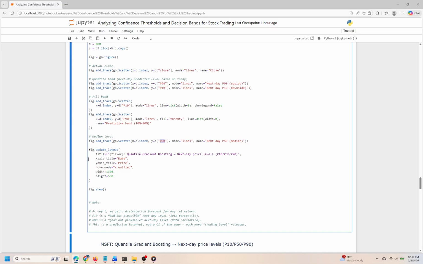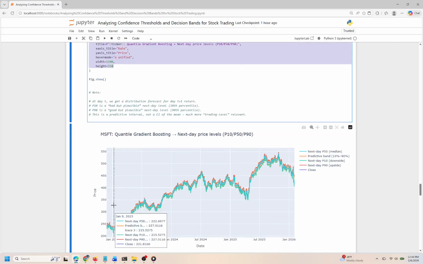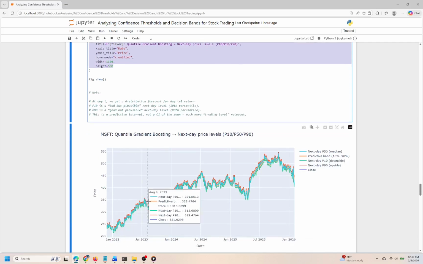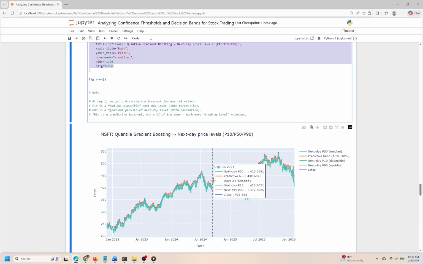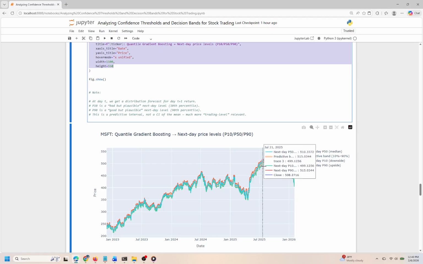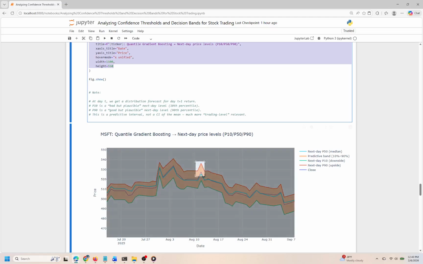Once all traces are added, we customize the layout, setting titles for clarity and adjusting dimensions for optimal viewing. Our visual is now ready for display. It's designed to provide immediate insights about where prices may land based on the statistical forecasts we've calculated. In the next cell, we will likely delve into more detailed analyses or perhaps explore further metrics to supplement these predictions, thereby enhancing our trading strategies.